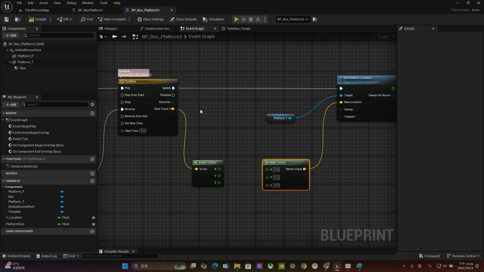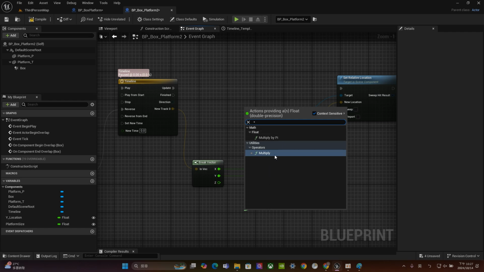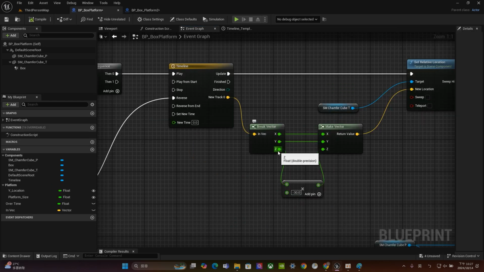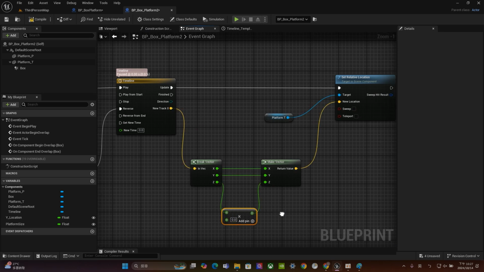The next thing we're going to do is change the parameter. For the X and Y, they are pretty much the same, so we don't have to change that. But for the Z, we are going to change that. So for the Z part, let's type in multiply. Alright, multiply. And for the Z, right now I set it to negative 30. I'm not so sure this is an appropriate number, but we can adjust that later.